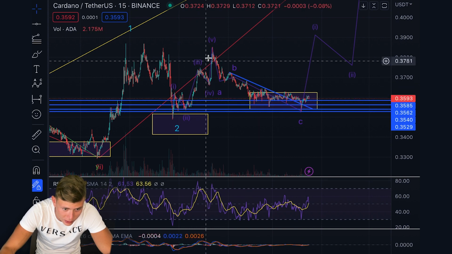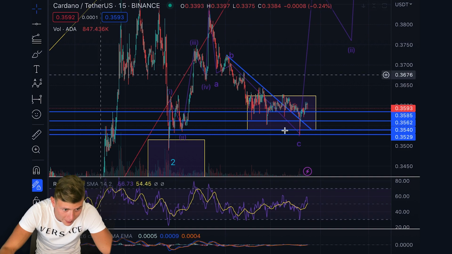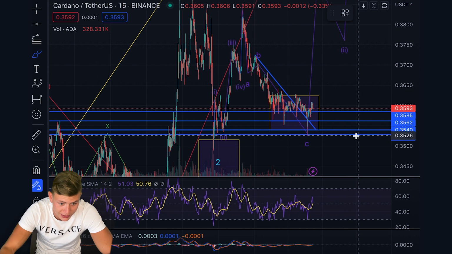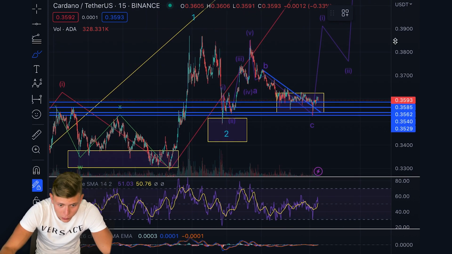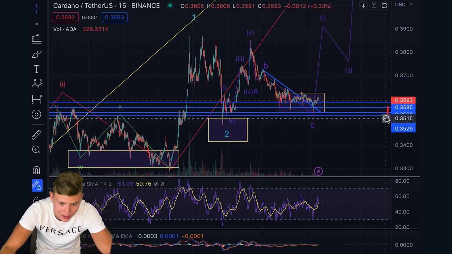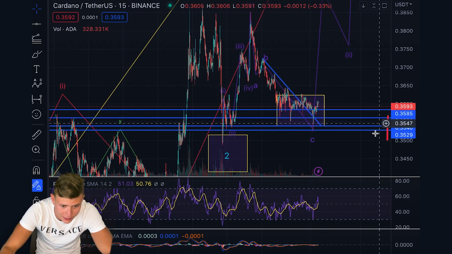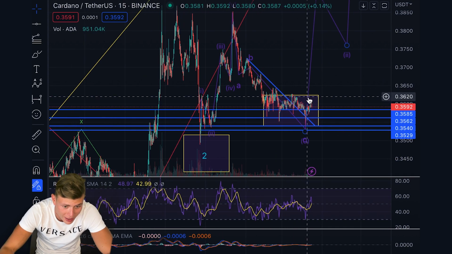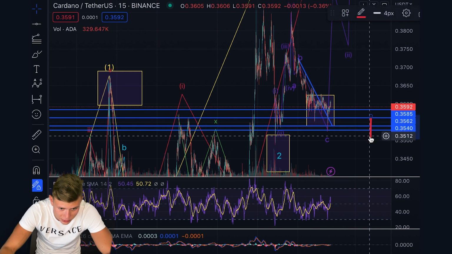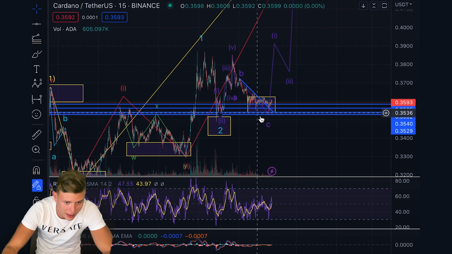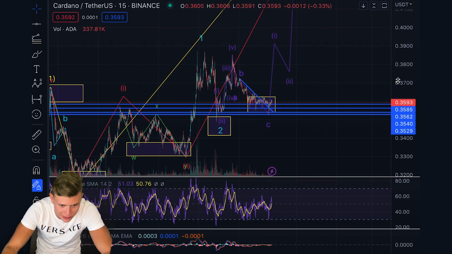In comparison to this upwards move, this looks rather corrective. Of course, there is the opportunity of us breaking down, but for that reason I set my stop loss. If we're breaking down, it would question the whole scenario which I'm following for the last weeks already. So I don't consider it too likely that we are rolling over and falling down. Of course, we need to keep in mind that it can happen. That's why I set my stop loss to limit the risk that I'm taking here. But my absolute primary expectation is a bounce towards the upside from here.